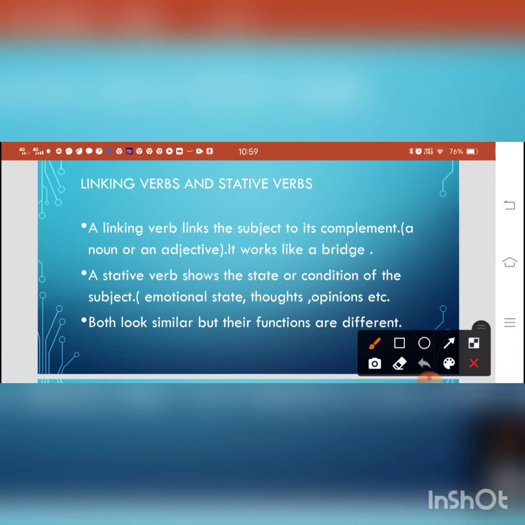What is the function of the linking verb? A linking verb links, that is important. It joins, it connects the subject to its complement. Complement means a word we use, maybe a noun or an adjective, to complete the meaning of the sentence. Suppose you say he is, now you have to complete it. The word which is added is not an object, it is a complement. So you may write he is a businessman, he is a doctor, he is a teacher. So a linking verb works like a bridge.